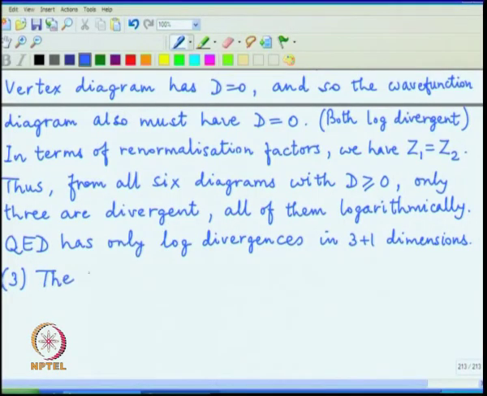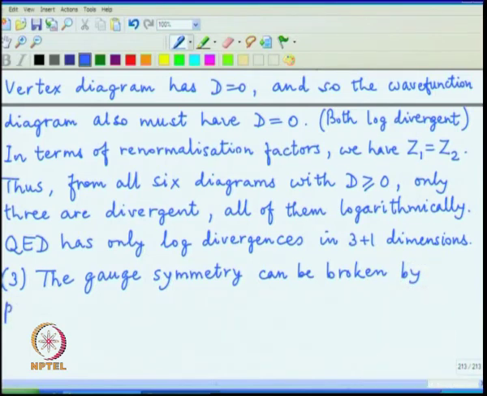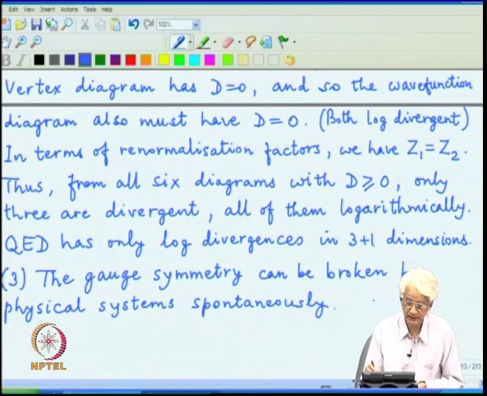So, the gauge symmetry can be broken, not in the Lagrangian of QED, which we explicitly constructed to be gauge invariant, but physical systems which we are dealing with may have some other interactions that can produce the breakdown, which can be called spontaneous, and the specific definition of this spontaneous breaking of gauge symmetry is that